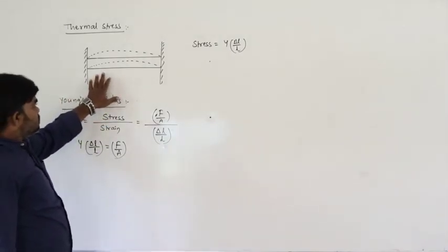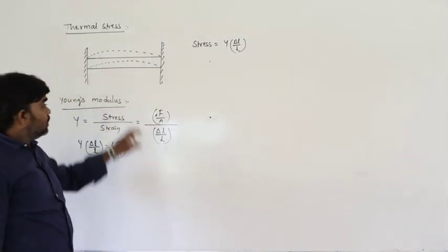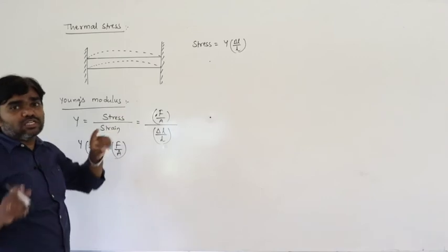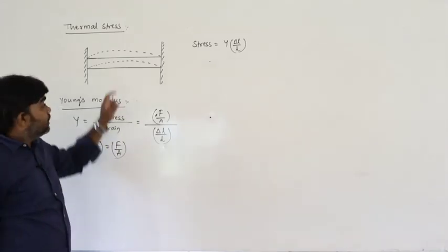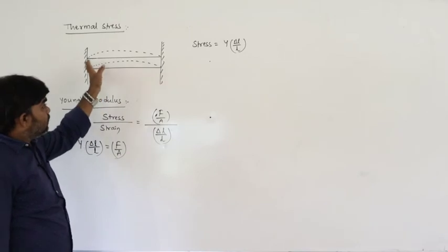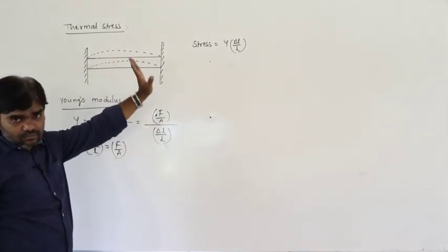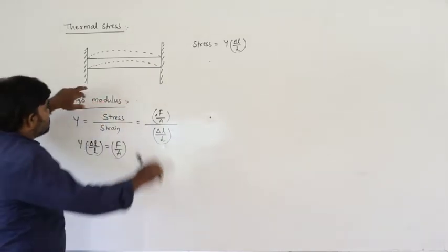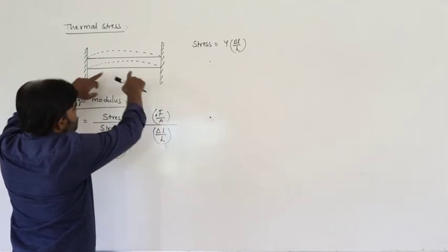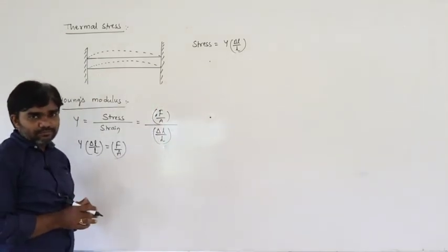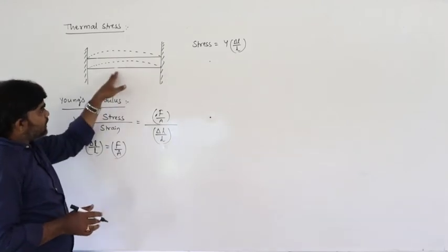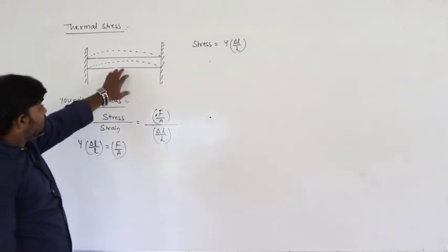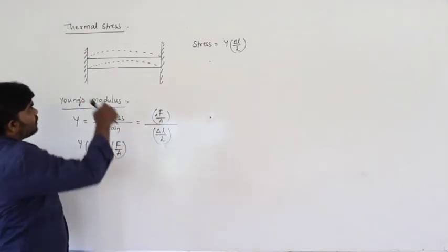If a metal rod is heated between two rigid supports, these two rigid supports do not allow the rod to expand, so the rod bends. These rigid walls do not allow the rod to expand. That's why it bends like that. A certain amount of stress must be developed here. That stress is called thermal stress.